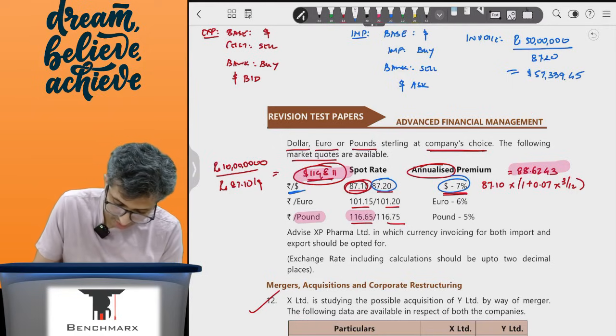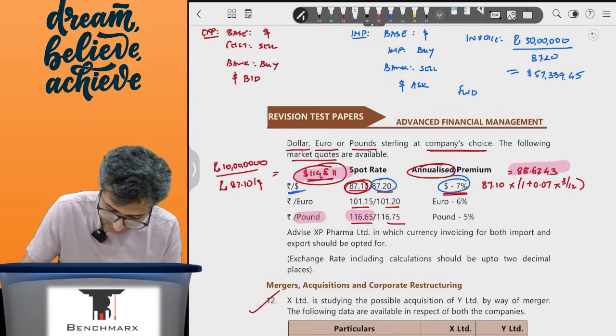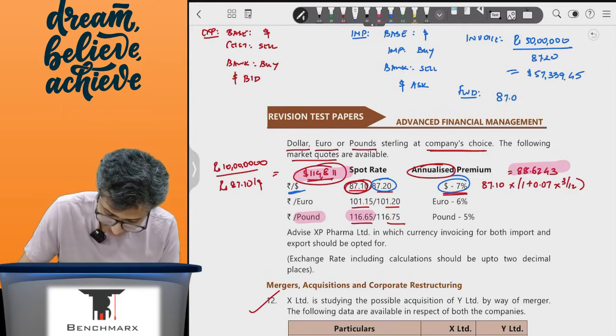So your forward rate or the expected spot rate would be 87.2 into 1 plus 0.07 into 6 by 12.